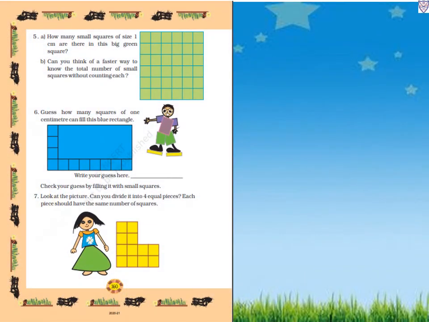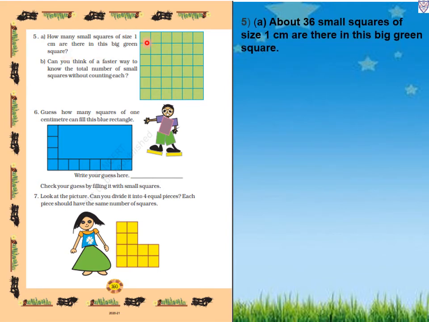Now next page, page number 165. How many small squares of size 1 centimeter are there in this big square? So how many squares are there? So we have to count this 1 centimeter square.